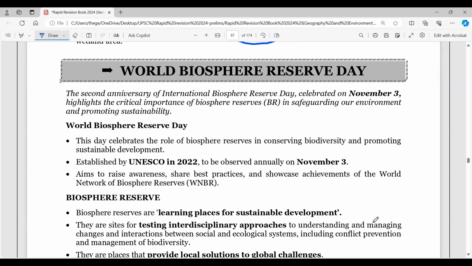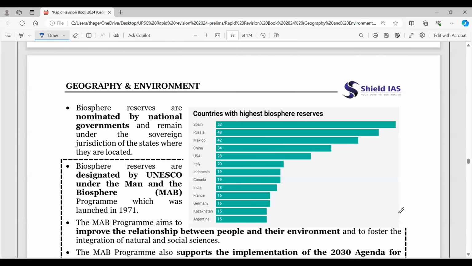Now, World Biosphere Reserve Day. So November 3 is the day, and UNESCO established it in 2022, on November 3. And look into biosphere reserves in India. So we have got you the map as well, so you can take a quick revision. It's a strictly protected site.